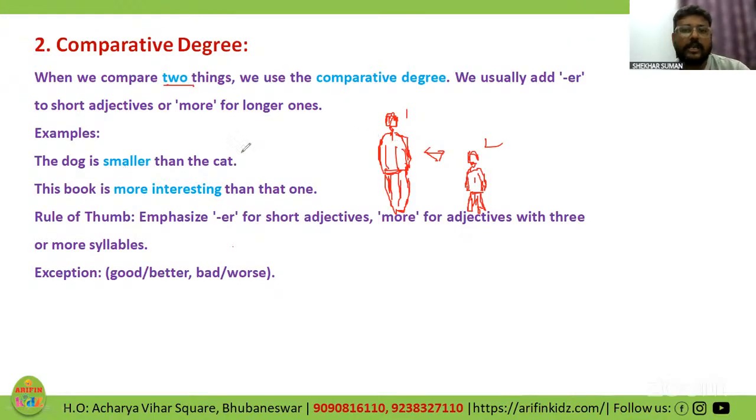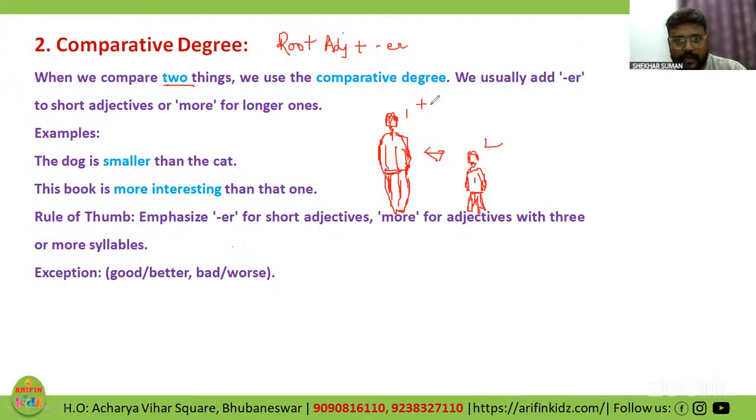One more important thing. In the previous slide, I said that in positive degree we do not use any suffix or prefix. But here in comparative degree, to the root adjective, we add ER. What was my root word in my previous statement? He is tall.